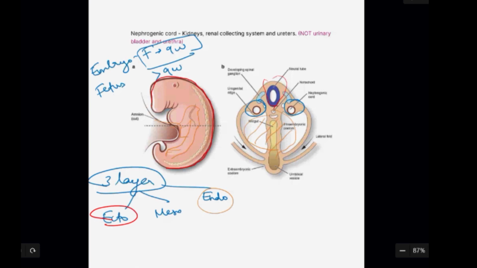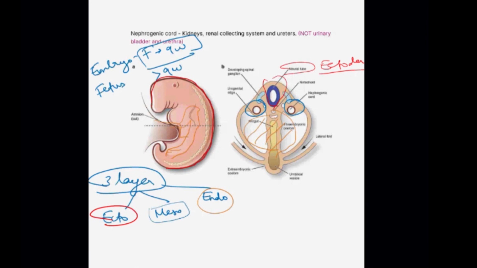The neural tube is going to be a part of the ectoderm. Okay, the remaining area in between the endoderm and ectoderm is going to be the mesoderm. Okay, so mesoderm is going to be the tissue which is being derived from the intermediate layer.